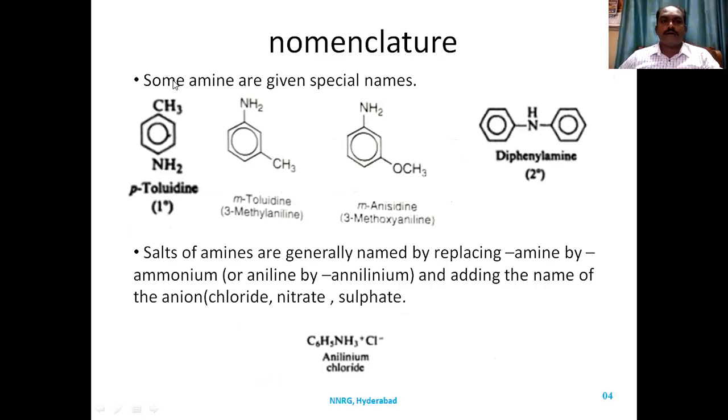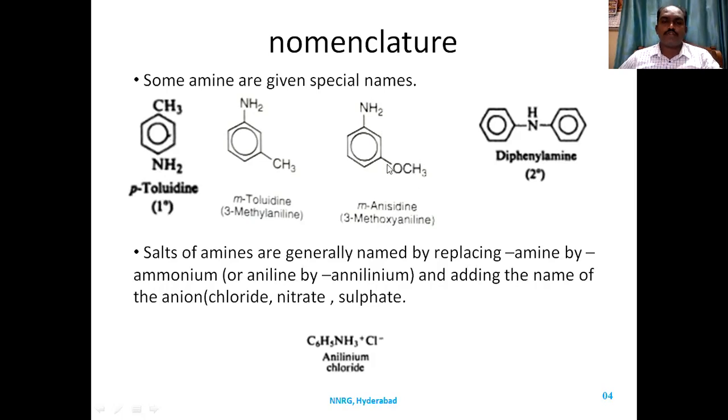Sometimes amines are given in terms of common names or special names. If aniline has a methyl group at the para, ortho, or meta position, we call it toluidine. So methyl aniline is also called toluidine. If it is para, it is para-toluidine. If it is meta, it is meta-toluidine. If it is ortho, it is ortho-toluidine. So this is meta-toluidine, 2-methyl aniline.